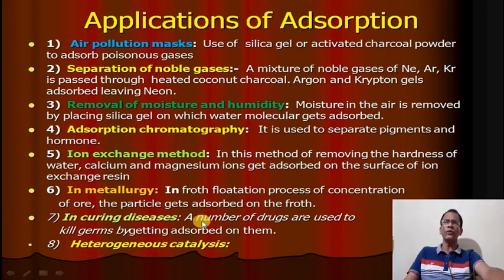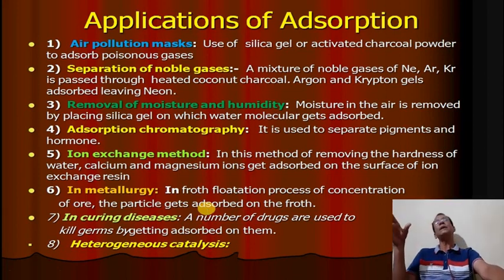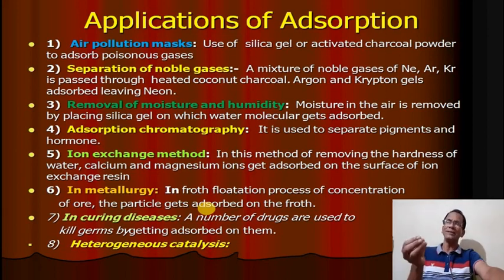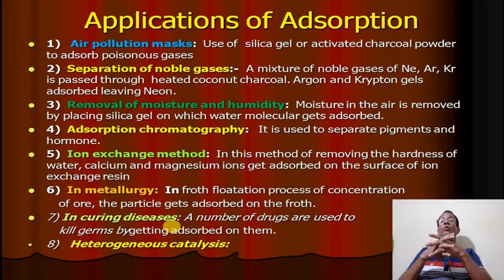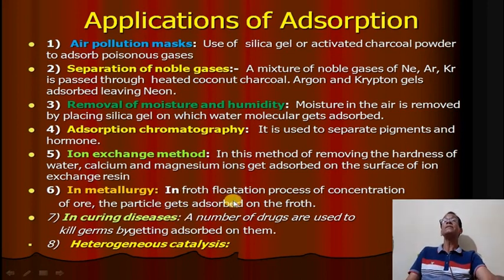Then in metallurgy, we also separate the different impurities from the ores by the froth flotation process. In the froth flotation process, the sulfide ore can be separated from the impurity by using a suitable oil, that is pine oil, water and air. The mixture is taken in a chamber, and using a rotating circular disc it is spun, then the froth produced contains the sulfide ore. So it is easily separated by this method, because it is separated in the form of froth, in colloidal form, by adsorption.